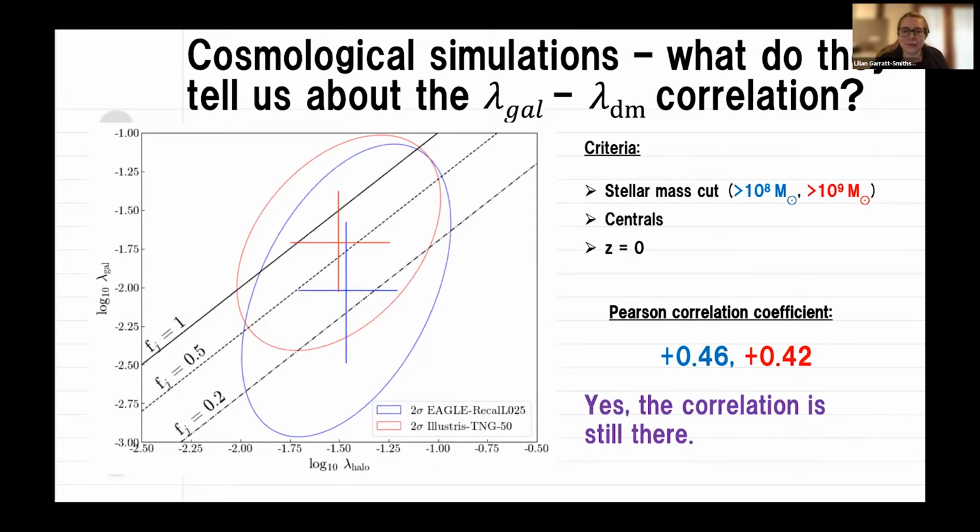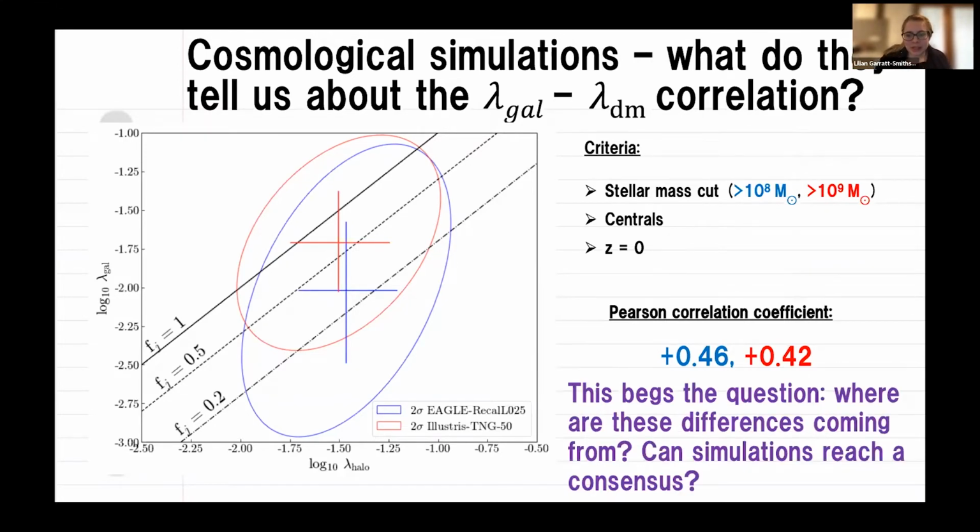These have got a slightly different setup. For the Eagle galaxies, we heard from Rubies and Hesselanden, who introduced Eagle, I'm using the recalibrated 25 megaparsec box, and IllustrisTNG uses a 50 megaparsec box, or the simulation I'm using does. So I use a slightly different stellar mass cut, but I'm showing the results here in red, and you're seeing slightly different values. You're seeing it closer to FJ between 0.5 and 1, but you are seeing this positive correlation, and that's really what we're interested in for this talk.